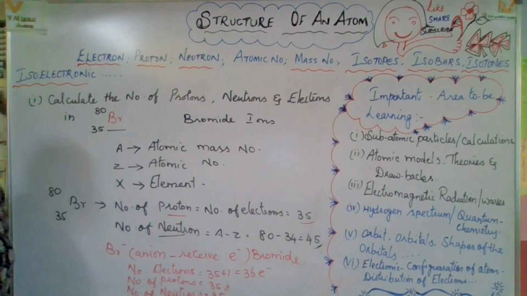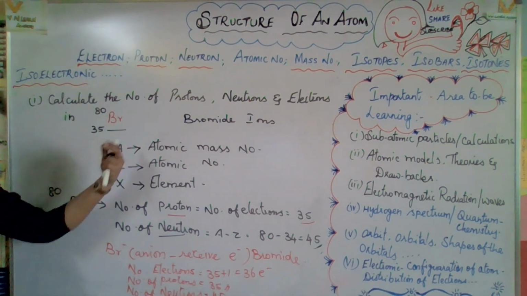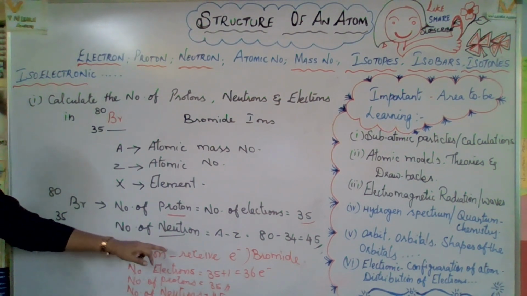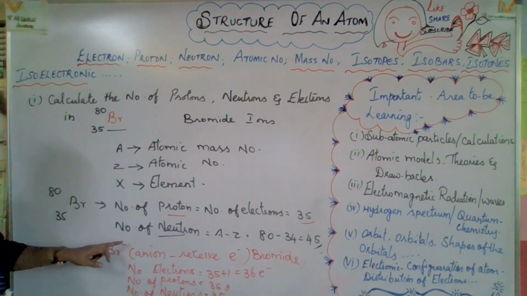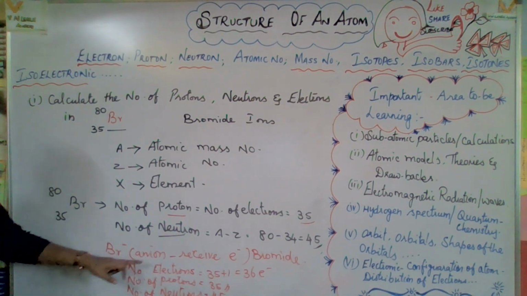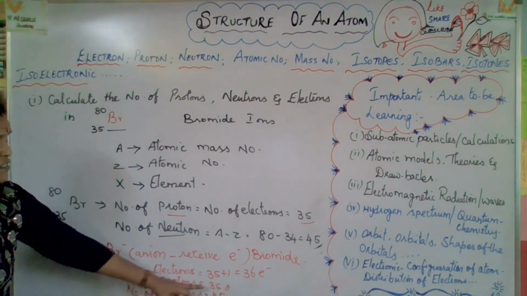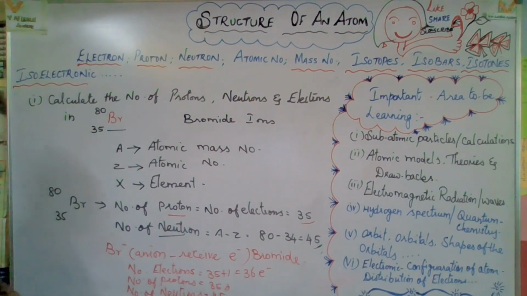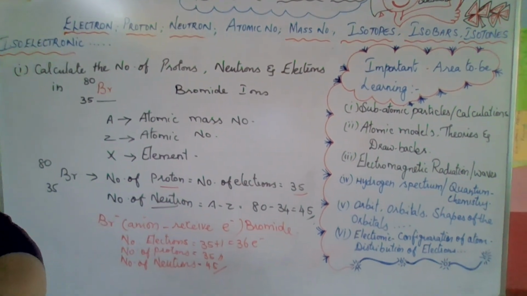I hope you got a clear idea. Bromide ion means an anion, receiving one electron, so naturally the number of electrons increases by 1, because it is Br minus. So electrons 36, protons 35, neutrons 45. Hope you're clear with it.